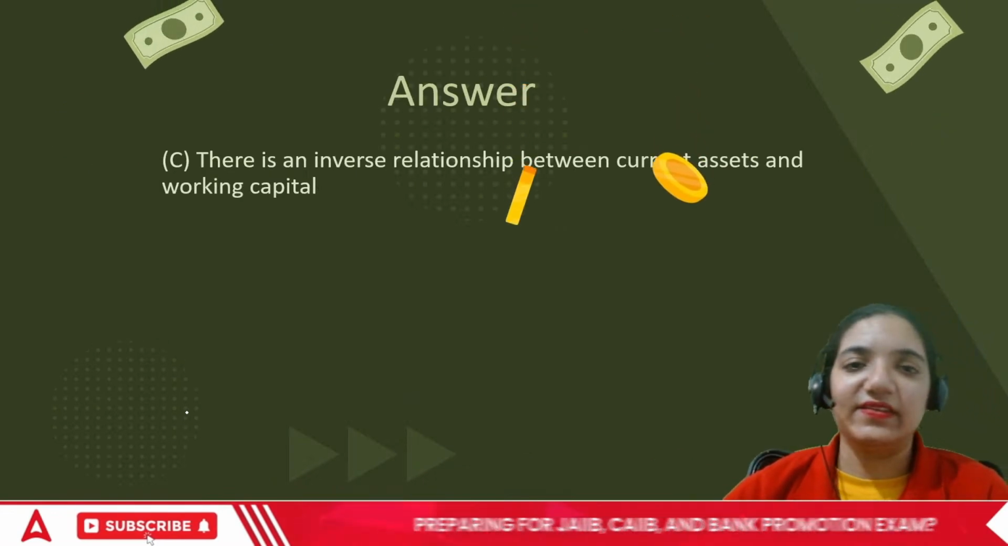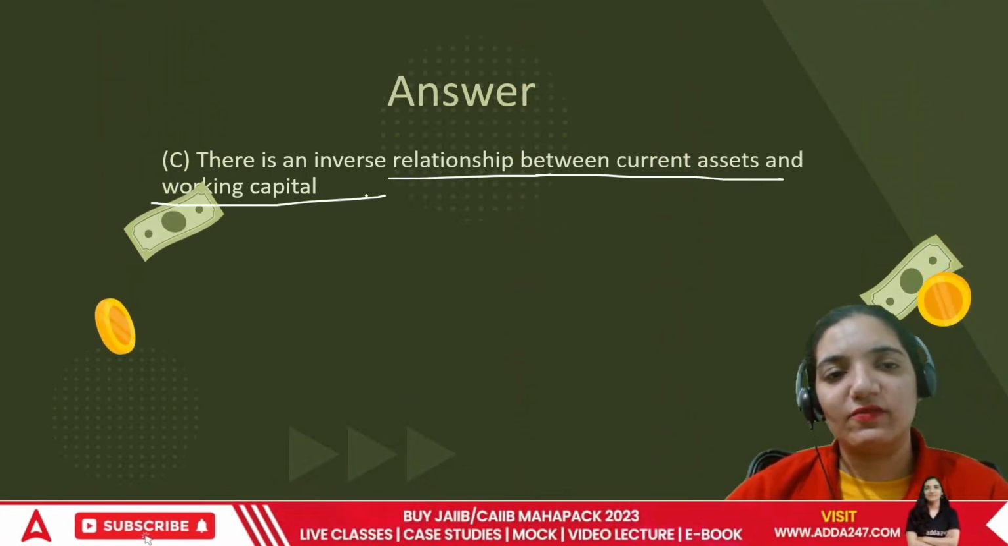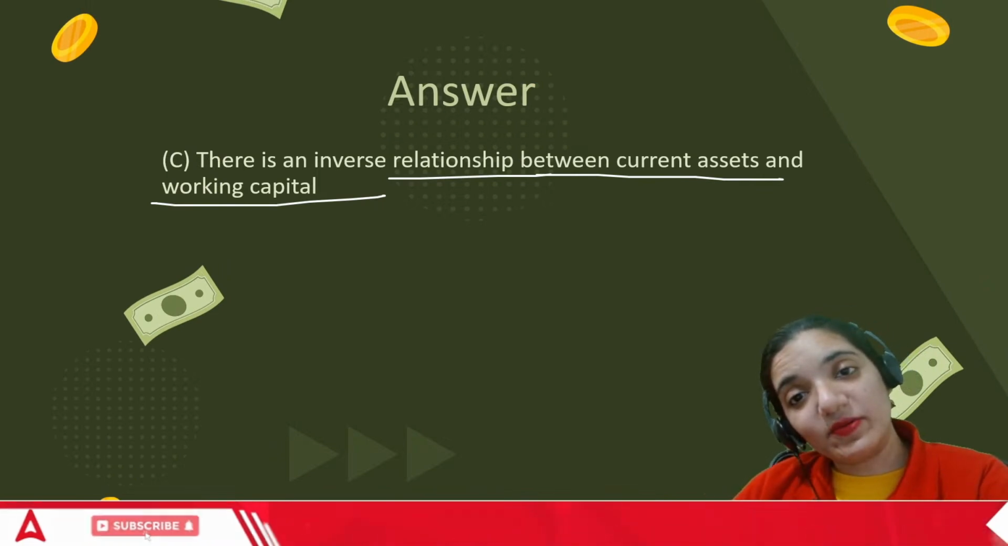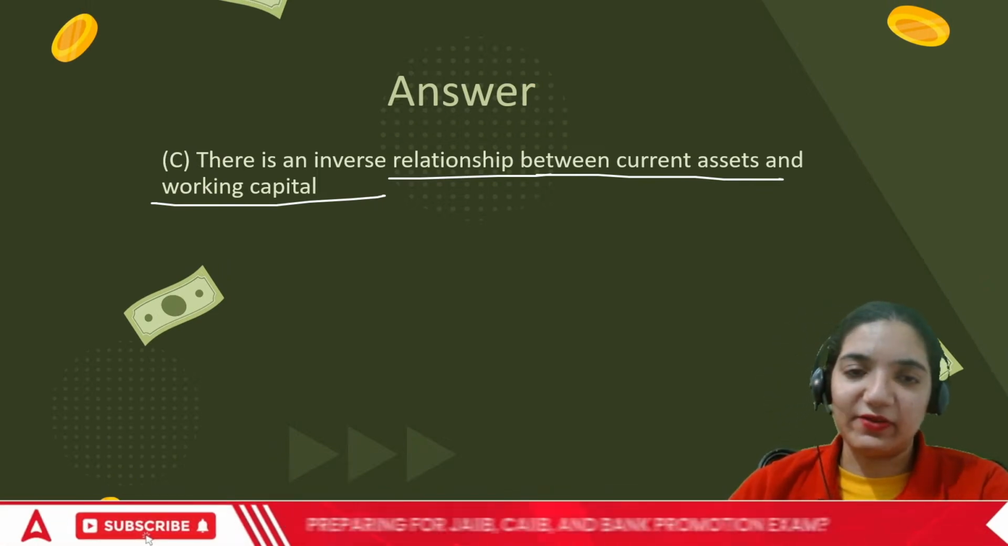So in this area, the concept is completely falling apart. There's an inverse relationship between current assets and working capital. This is wrong. Current liabilities and working capital would have been fine. That is true.